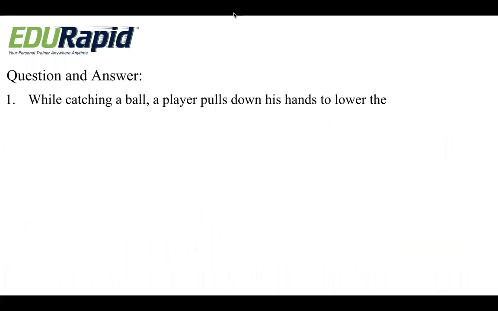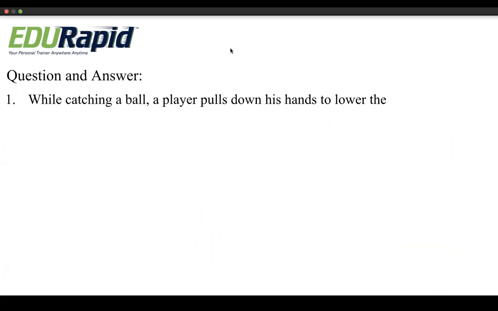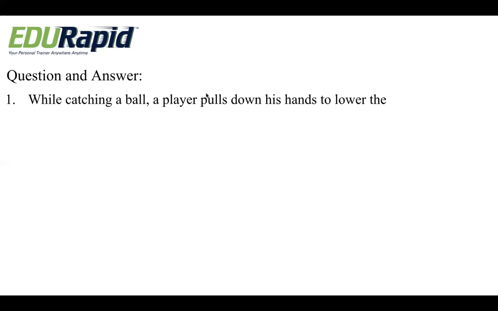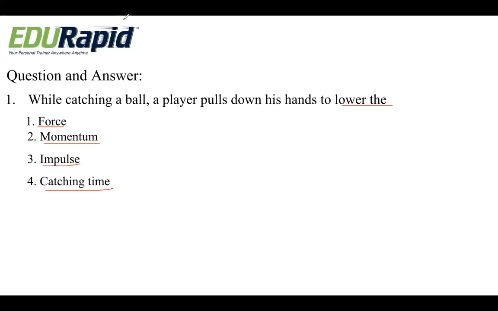Okay, so we will discuss some of the question answers. While catching a ball, a player pulls down his hands to lower the direction of the ball. So what does he do? Whenever he wants to catch a ball, he will pull his hand downwards. Why does he pull his hand downward? Is it to lower the force, the momentum, the impulse, or the catching time?